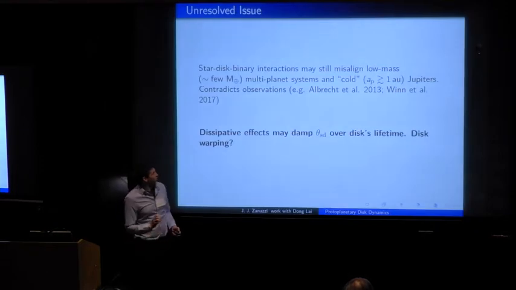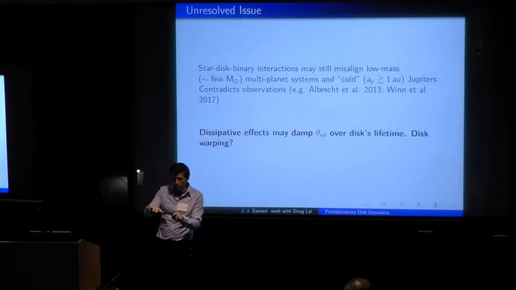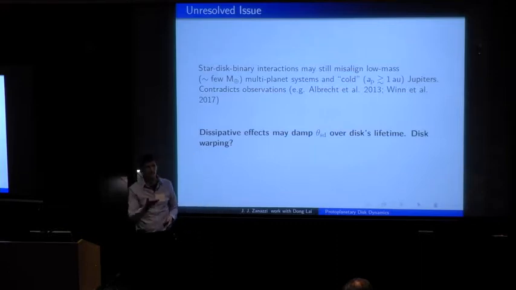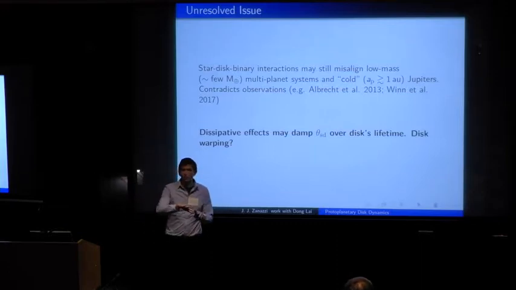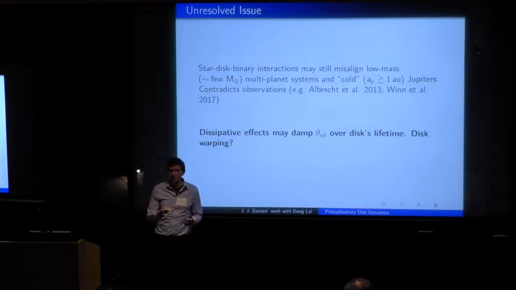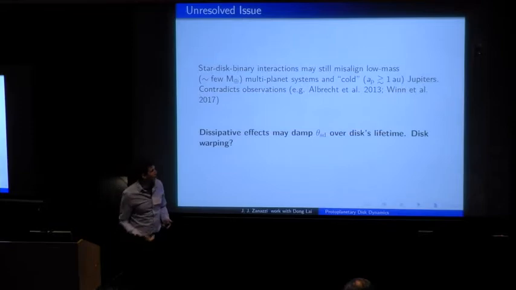But there's a really strange caveat to this work, in that this mechanism is still very, very robust for systems of low-mass multi-planet systems forming within the protoplanetary disks, and cold Jupiters, which form much further away from their host stars. And like Rebecca mentioned, there are many disks with inclined binary companions, and so this mechanism should still work for these types of systems. But if you look at the observations, these systems tend to be aligned with the equatorial plane of their host stars. So why is this mechanism really good at generating stellar obliquities which you don't see?